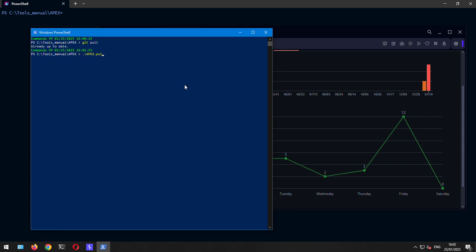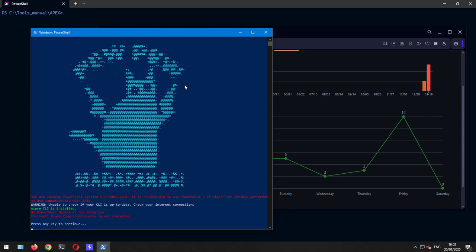The first thing that changed is that I do pre-flight checks. So are you running anything lower than PowerShell version 7? If so, it gives you an error or a remark on that. It checks if Azure CLI, the Az PowerShell module, and the Graph PowerShell module are available. But it's not going to interfere and say you cannot run it. It's just informational, so you know what you have to take care of.